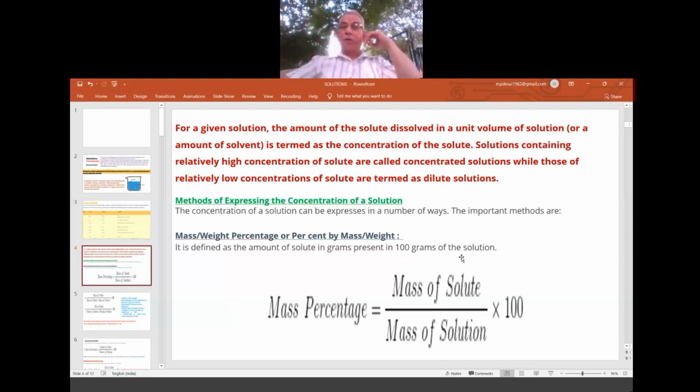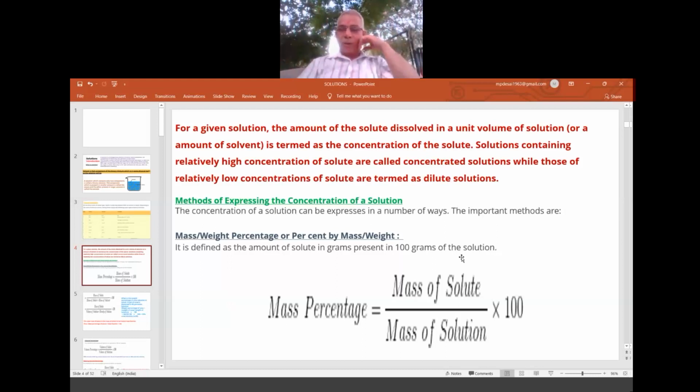How much solute is there in 100 grams of the solution? So we are fixing the amount of solution at 100 grams, and in that, how much solute is there. Accordingly, we multiply with 100. That gives the mass percentage of that solution.